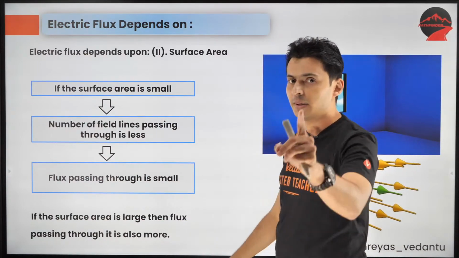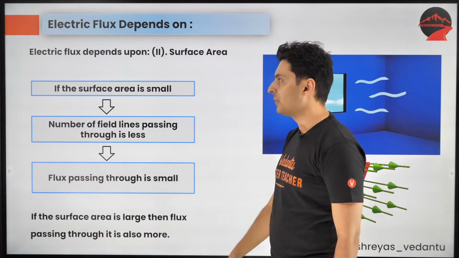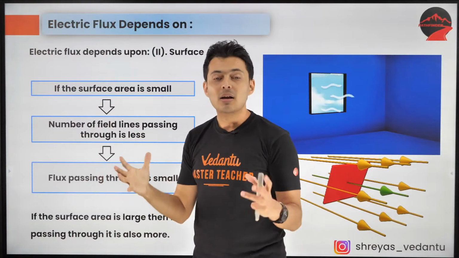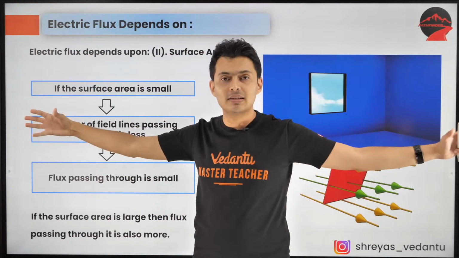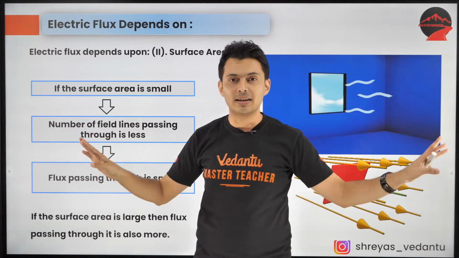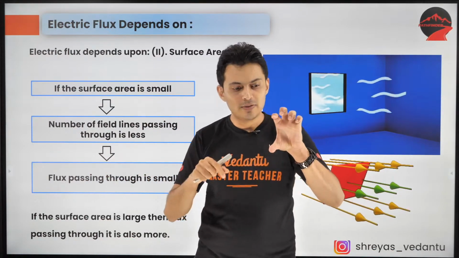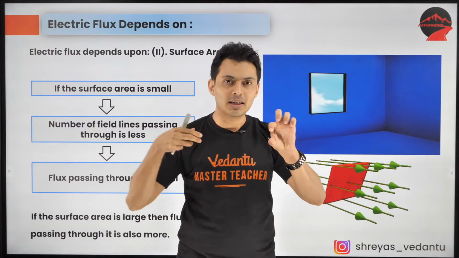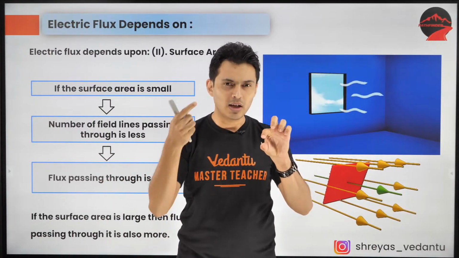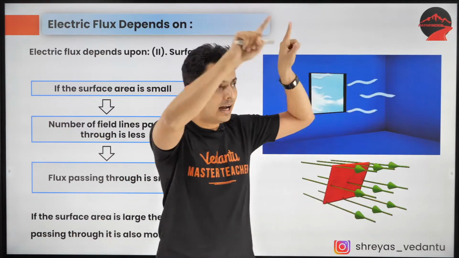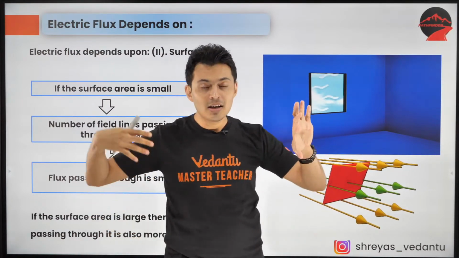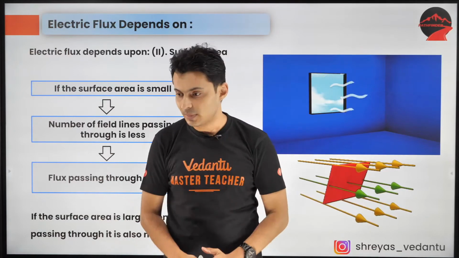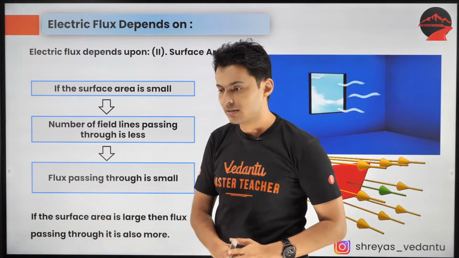The second thing that the flux depends on is obviously the surface area. Now, if the area is small or big, what will happen? You will collect more field lines or discard a few. If you have a small area, then some of the field lines might not pierce it. It might go from the side, so the flux will be smaller. But if you take a large area, then you will accumulate more field lines cutting through that area, so the flux will be higher. I hope this is clear.